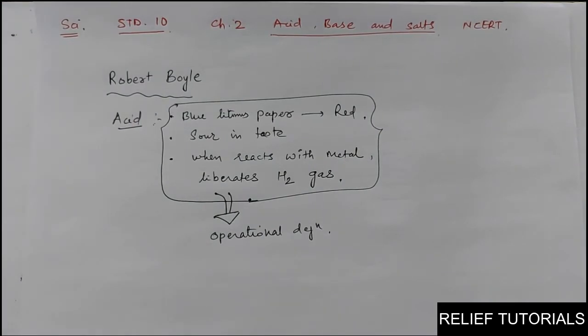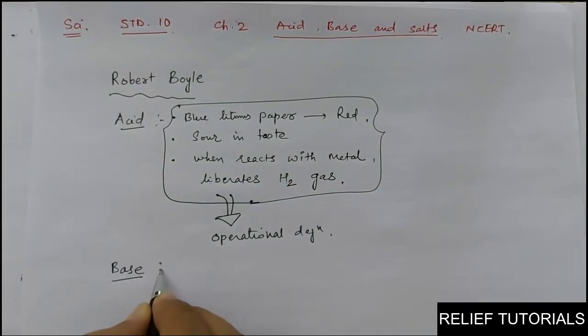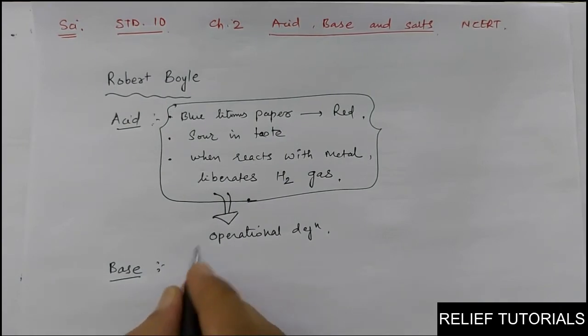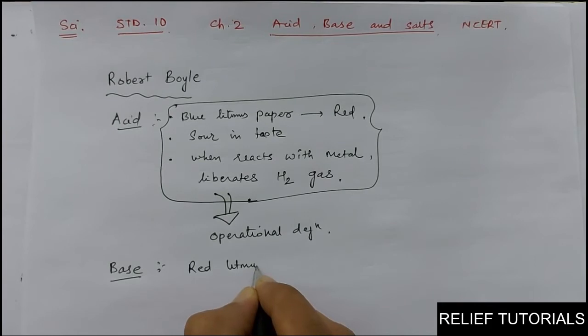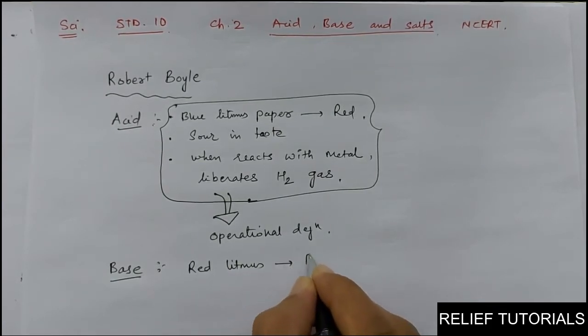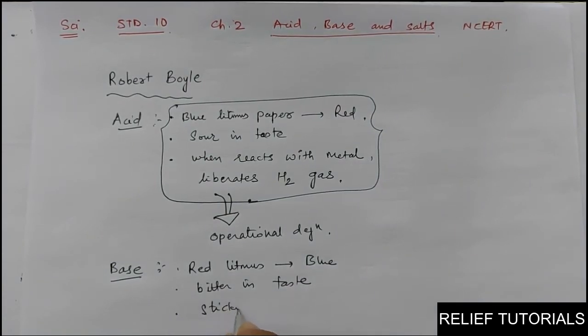The definition which is given by Robert Boyle for the acid is operational definition, as well as for the base also. What is base according to Robert Boyle? Base is a substance which converts red litmus paper blue, which are bitter in taste and sticky in nature.